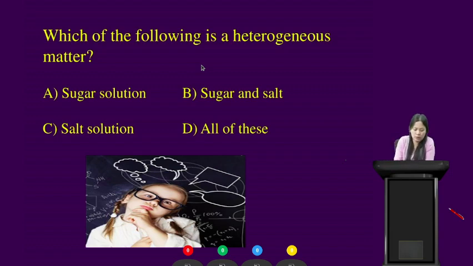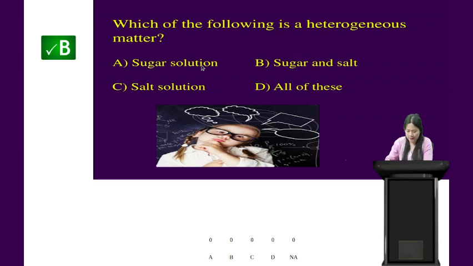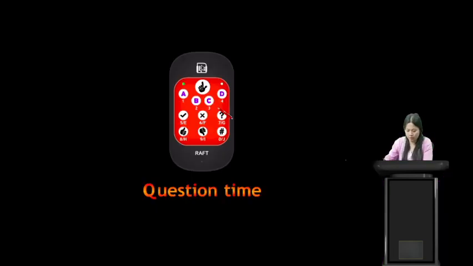Now let us see. Sugar solution is a homogeneous mixture. Salt solution is a homogeneous mixture. Sugar and salt, when we mix them, will not have the same composition throughout. So here the heterogeneous matter will be sugar and salt. So the correct answer here is option B, that is sugar and salt. Very good students.